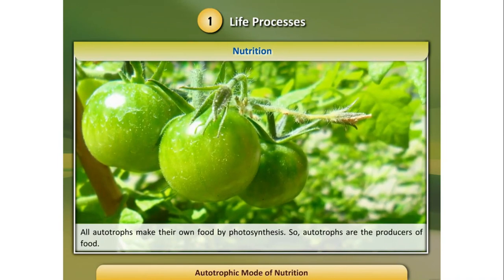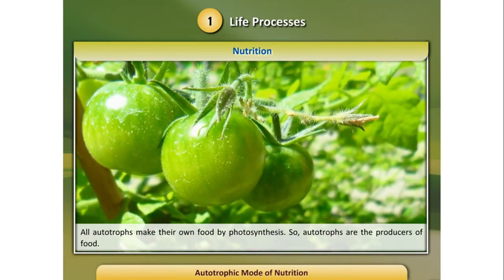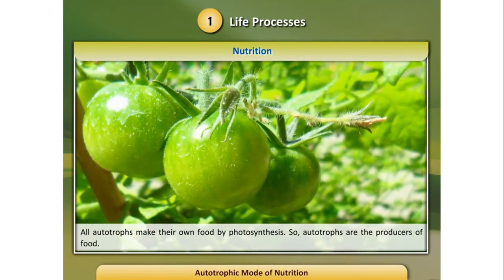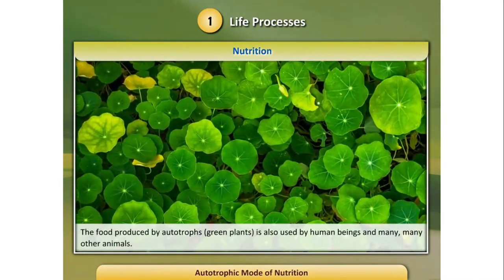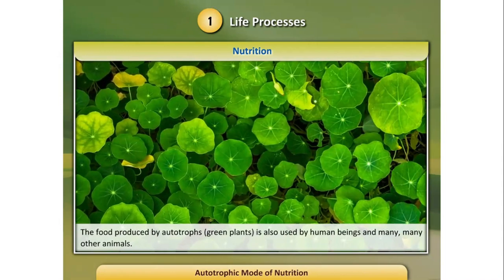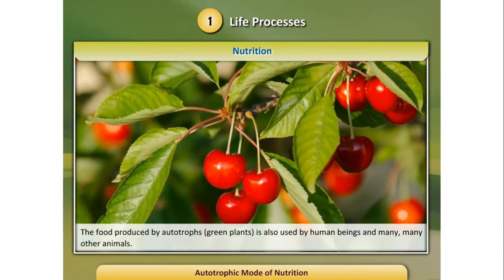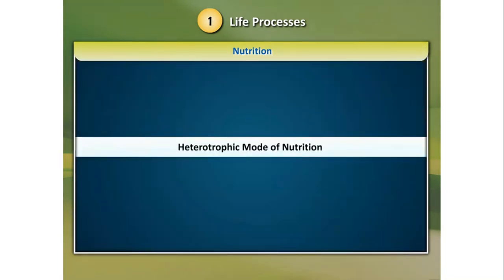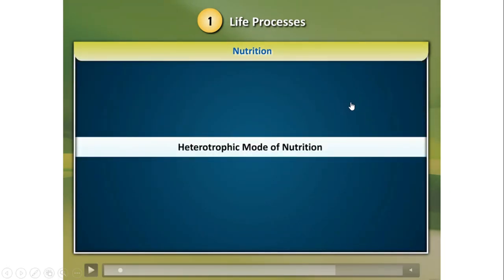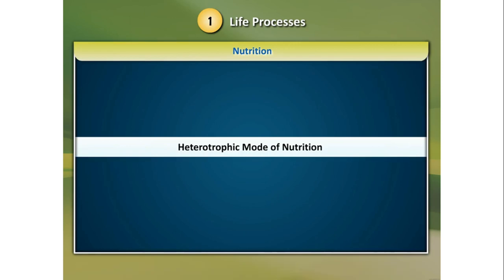They prepare food. So all the autotrophs are called producers of food. They are producers of food because they produce food for millions of organisms on earth, for human beings and all animals.